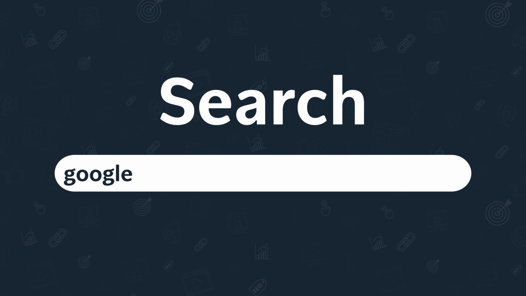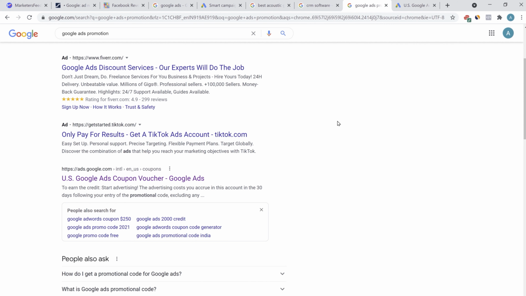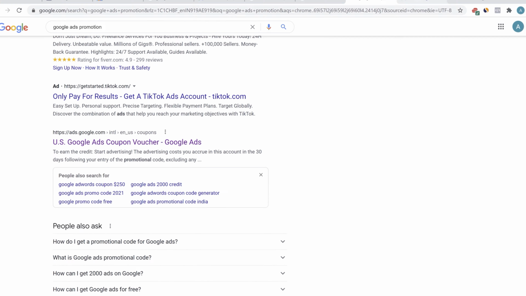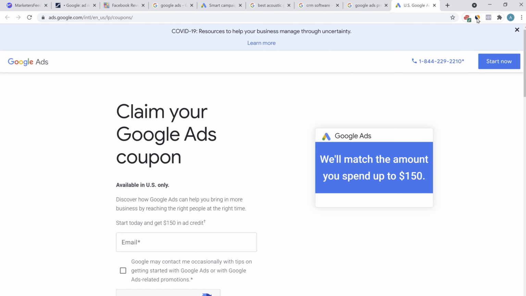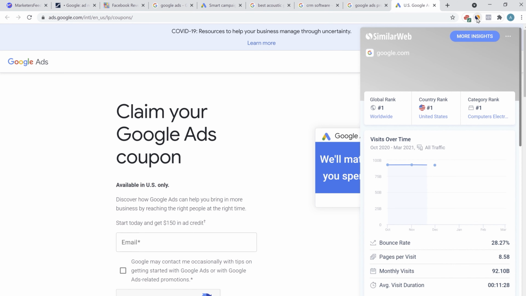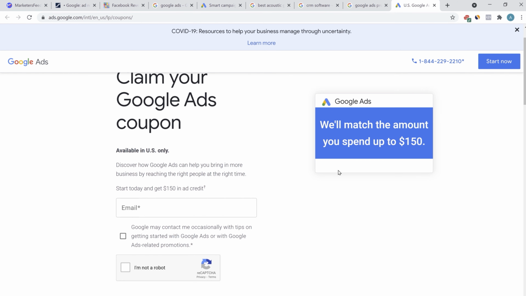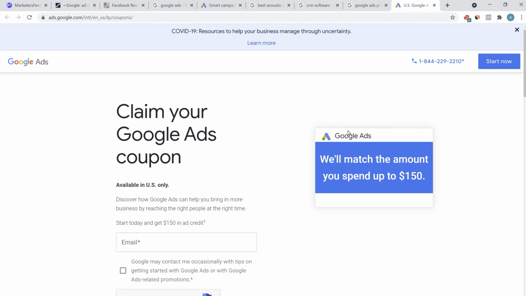You can search for Google Ads promotion, and if you scroll down through the ads and click on the first organic result here, US Google Ads coupon voucher. You know this is the official website of Google. You can also check SimilarWeb, 92 billion visitors. So that shows that this is the official website of Google. And Google is sometimes running different promotion campaigns.